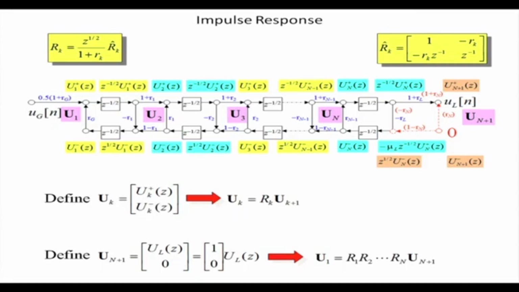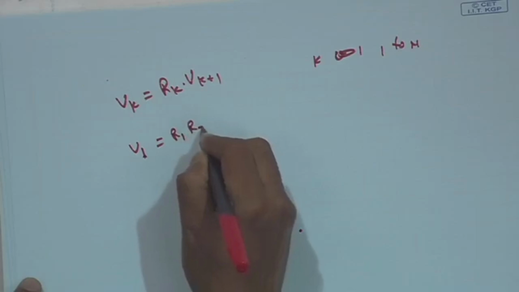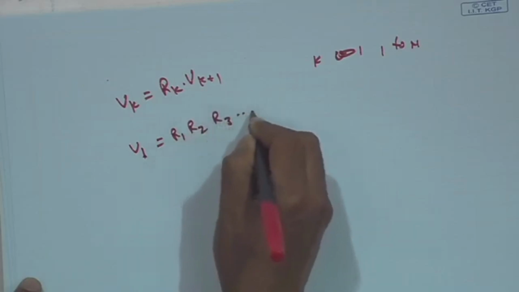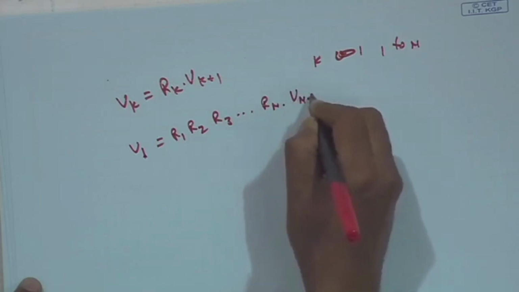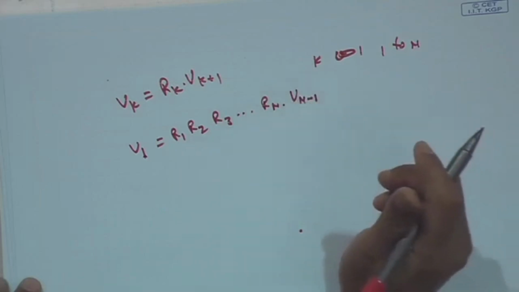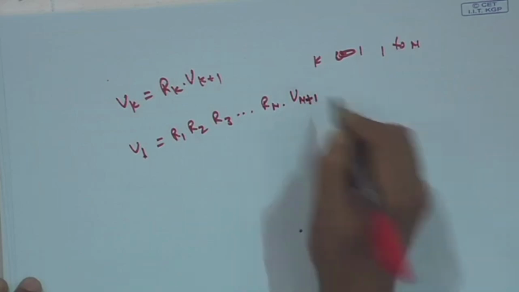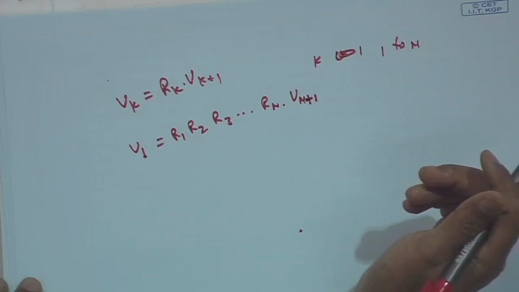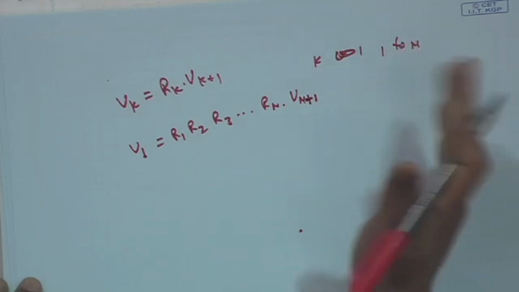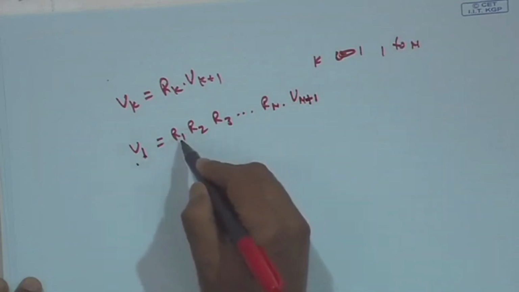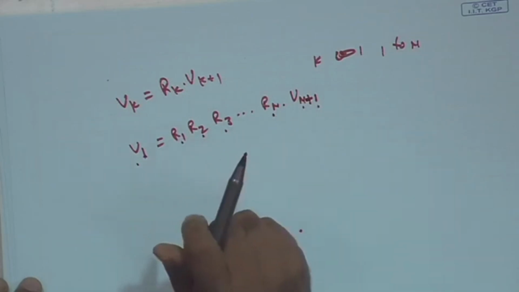Then u 1 I can say is nothing but r 1, r 2, r 3 dot r n into u n plus 1. Let us say k varies from 1 to n, u 1 is nothing but r 1, r 2, r 3 dot r n into u n plus 1.